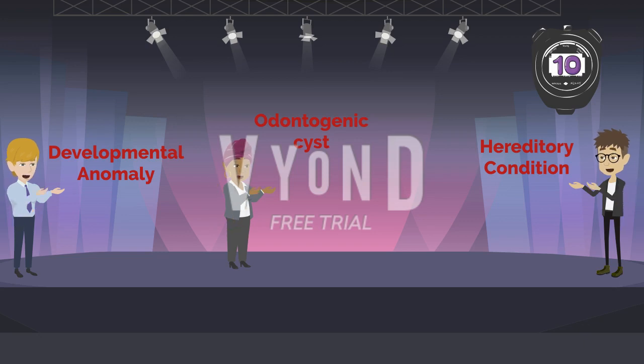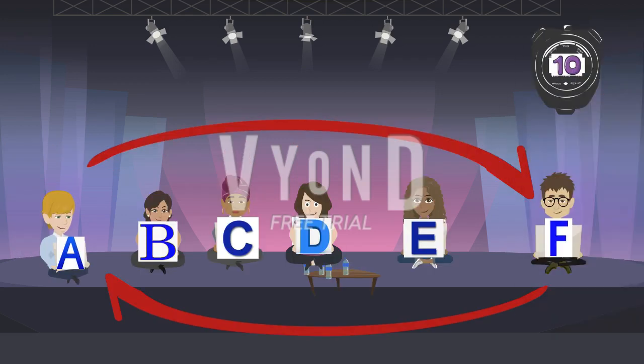There will be a total of 12 questions in this round. The questions will be asked to individual teams, starting from Team A to Team F and back from Team F to Team A to conclude the round. Suppose Team A chooses the topic developmental anomaly for the first time, they will not be allowed to choose the same topic for the second time and need to choose from the rest of the 5 topics. The same rule goes to the other teams as well.